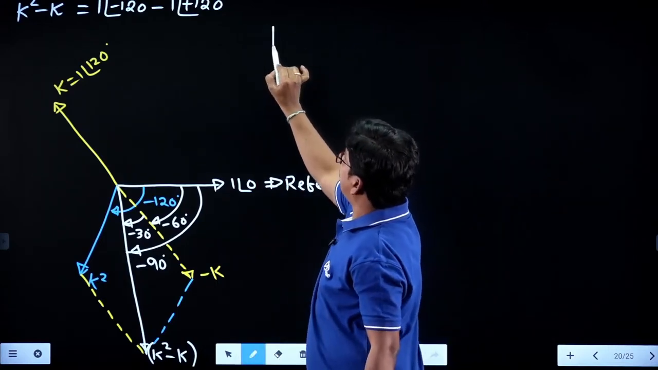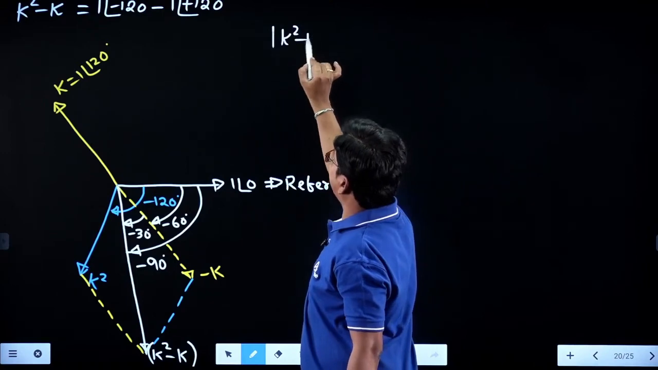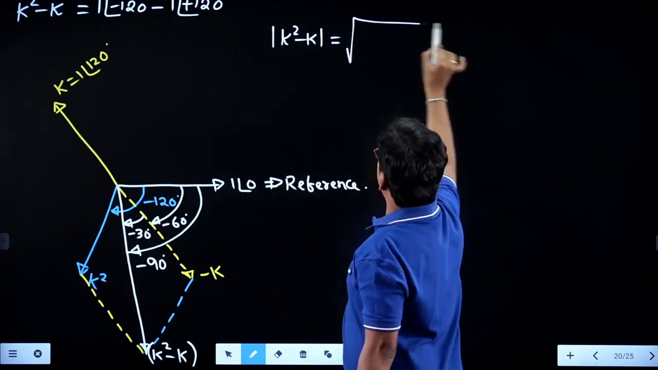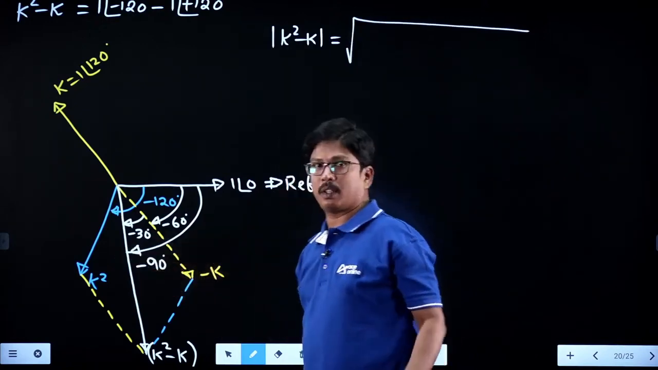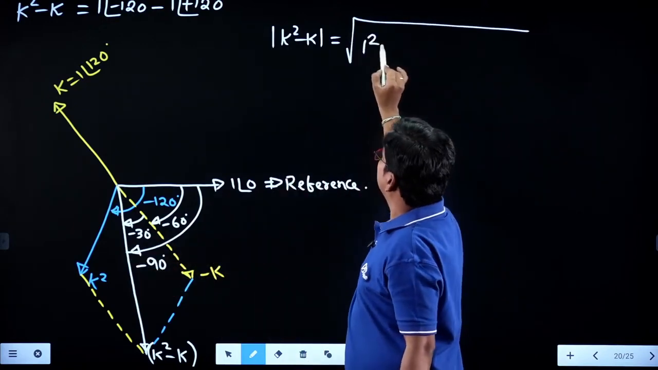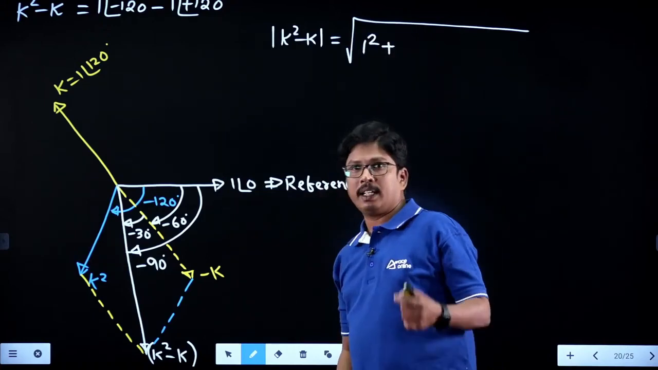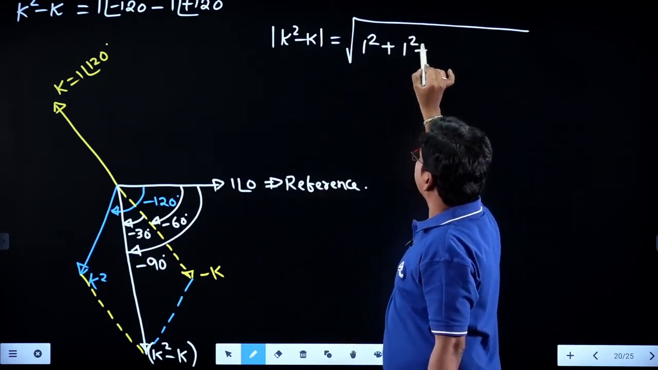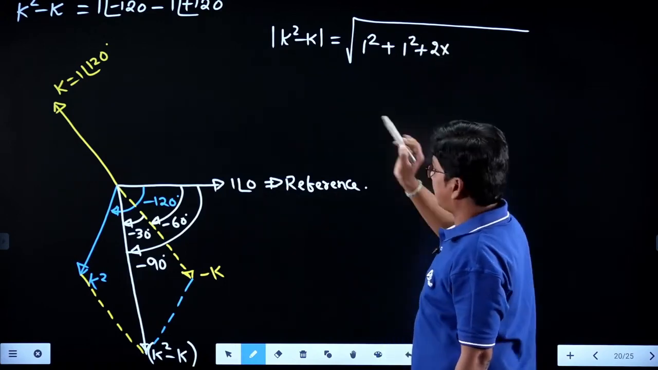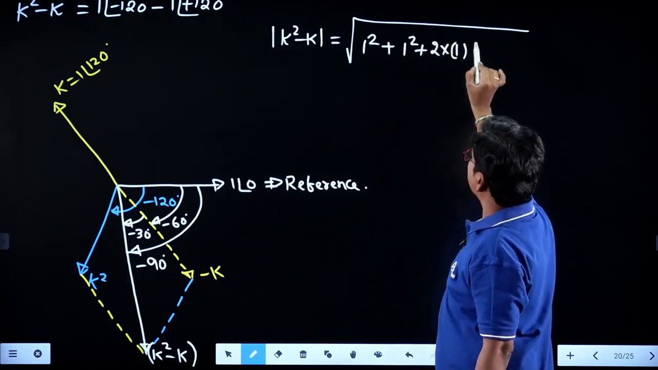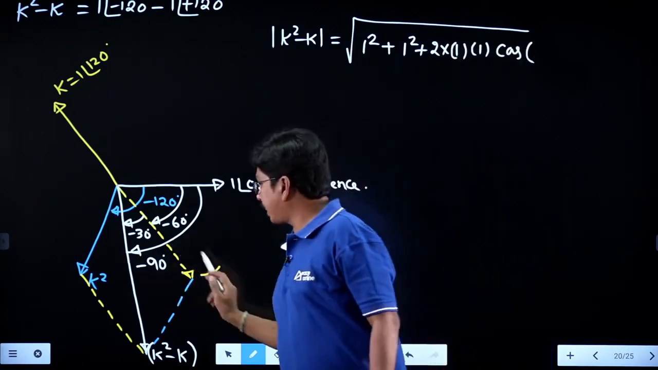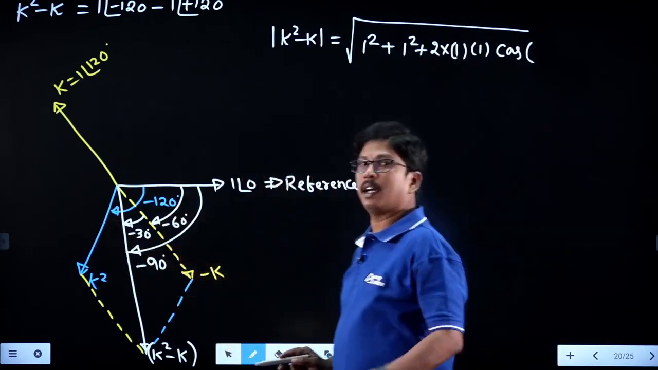The magnitude of k square minus k, from the parallelogram law, will be the square root of the magnitude of k square, which is 1, squared, plus the magnitude of minus k, which is 1 at an angle of minus 120, so 1 squared, plus 2 times the magnitudes of k square and minus k, 1 and 1, times the cos of the angle between k square and minus k. How much is that angle? 60 or minus 60.